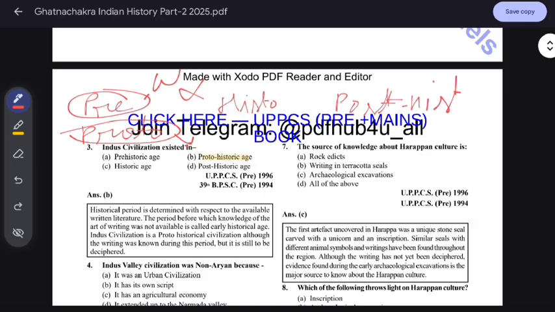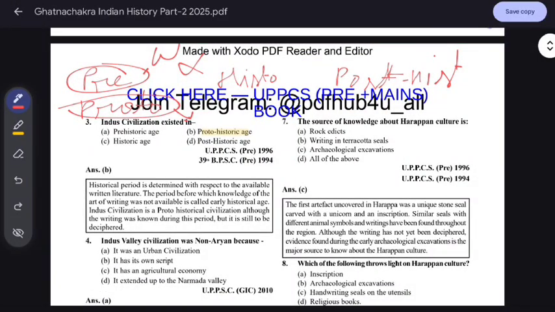Recently the Tamil Nadu government announced $1 million to whoever deciphers the IVC language. So it's still not deciphered. In history, we know the writing and it is deciphered also. And in post-history, we know it in modern time. So these are the differences. So the Indus Valley civilization was proto-history. It means we knew the writing, but it's not deciphered.